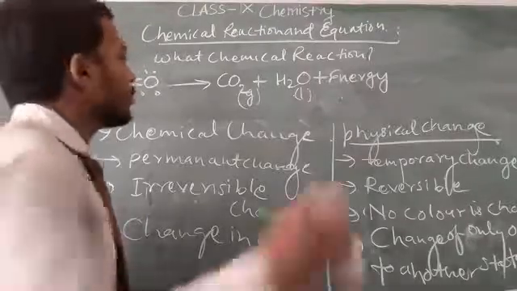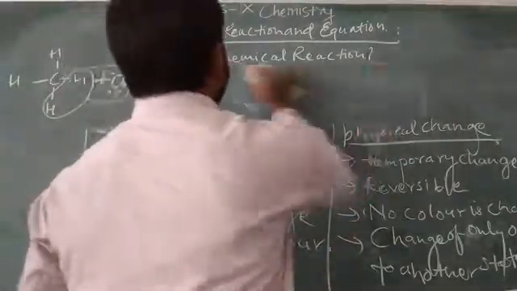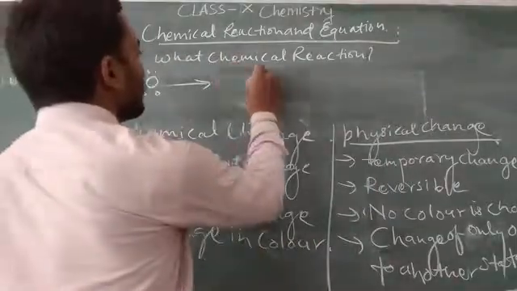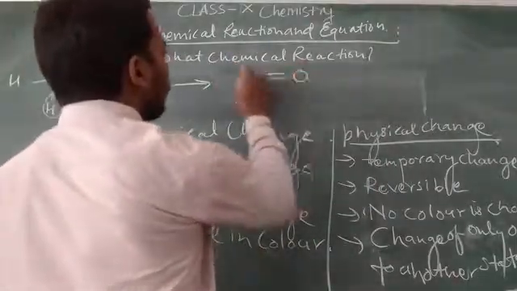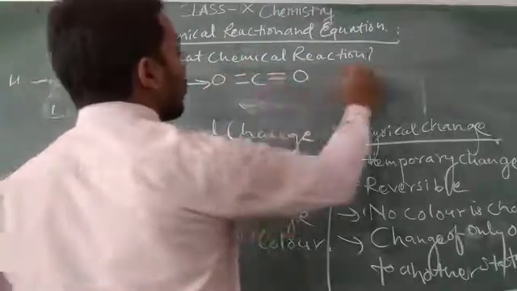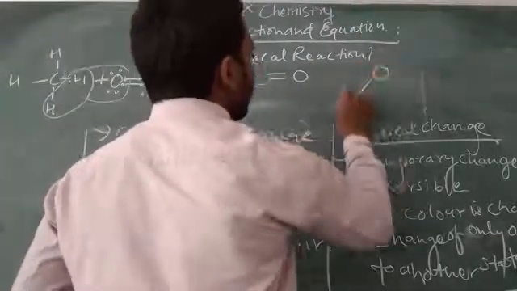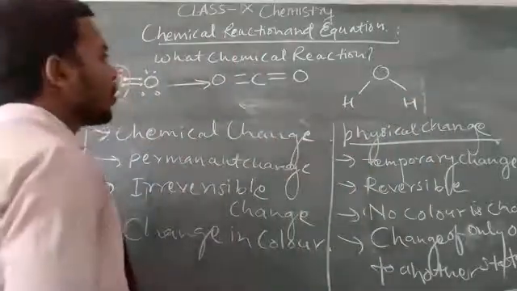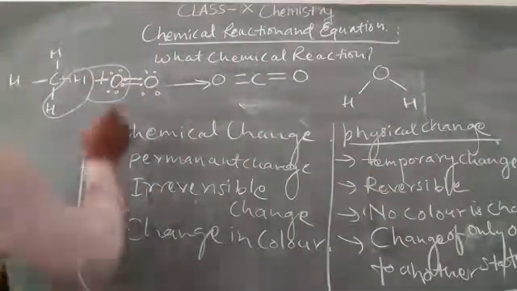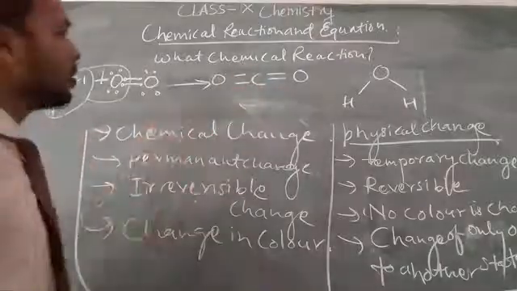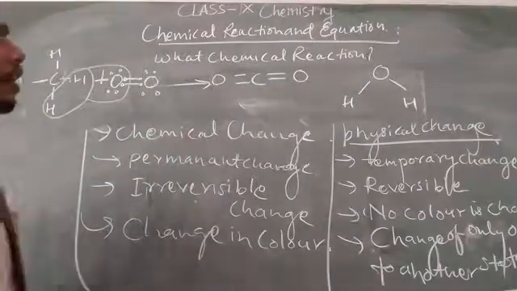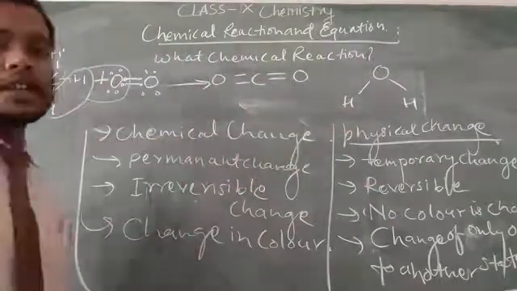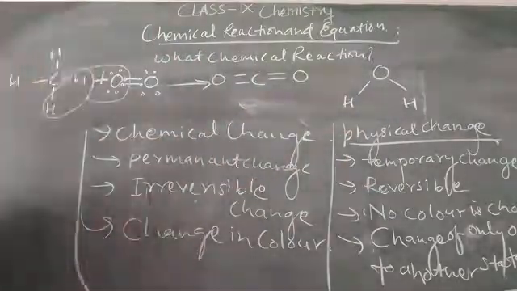It will be like carbon dioxide, C double bond O and double bond again O, and here is oxygen, here is hydrogen. Formation of this: here are 2 oxygens, here are also 2 oxygens, and 1 oxygen combined to form a water molecule, and the other combined to form carbon dioxide gas released.